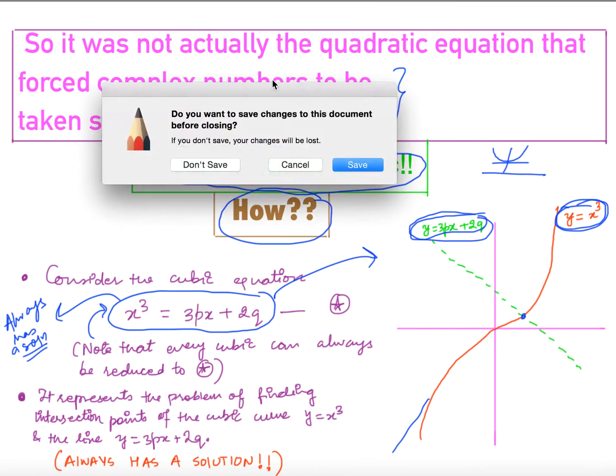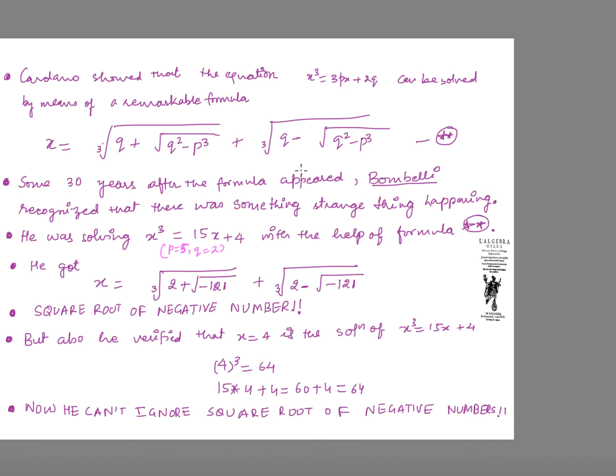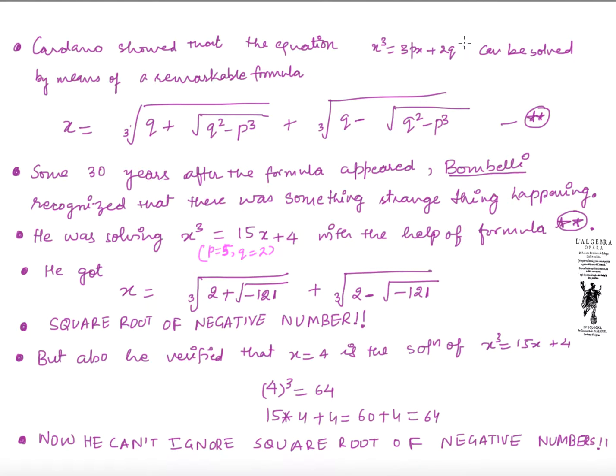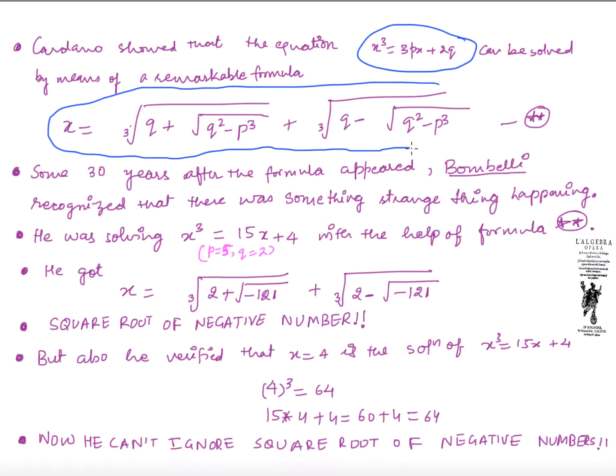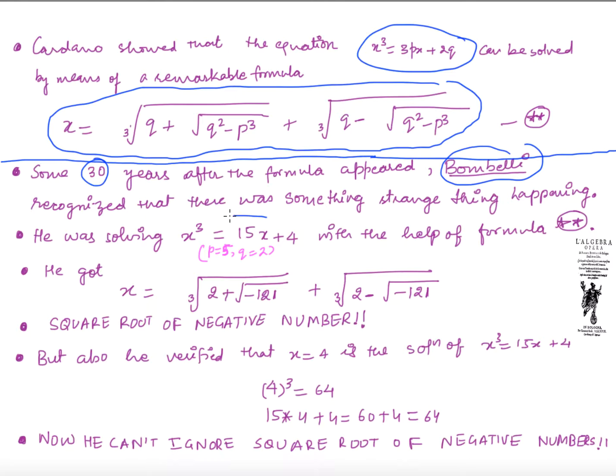For this particular equation, Cardan gave this formula. He said that this equation can be solved with this formula, right? Obviously, we can derive this formula, but that is not our aim right now. So he gave this formula, and after that, for almost 30 years, nothing happened. But after 30 years, Bombelli was solving this equation, and he used this formula given by Cardan in his book, his Algebra. This is the book where he was solving this equation, right?